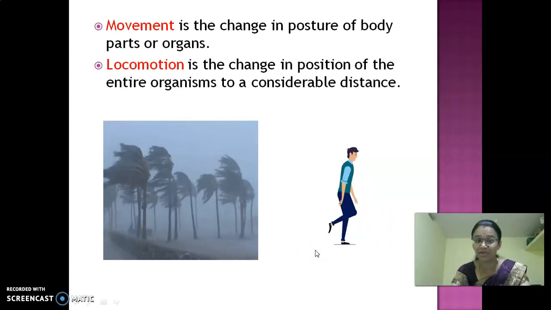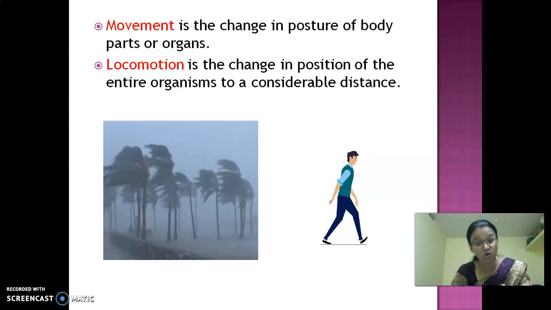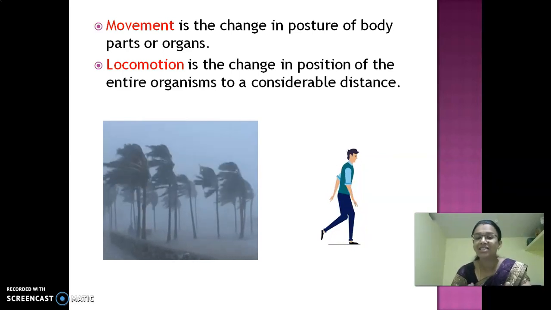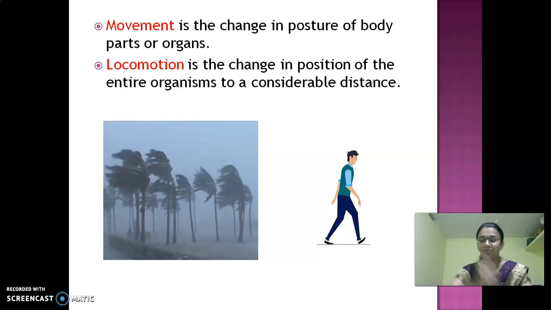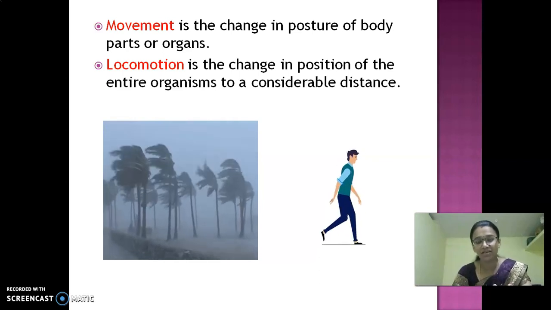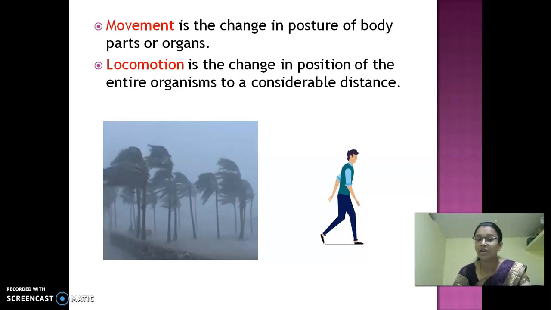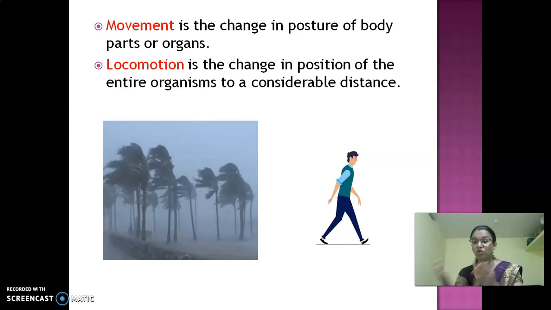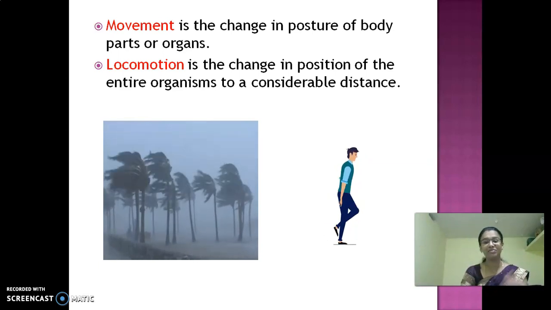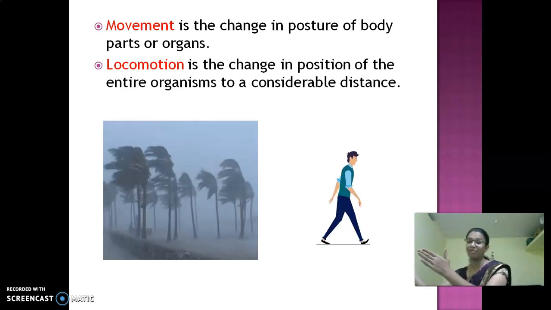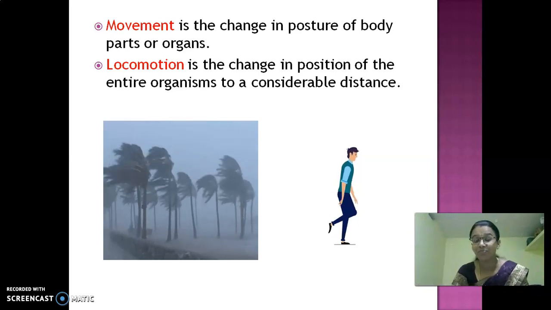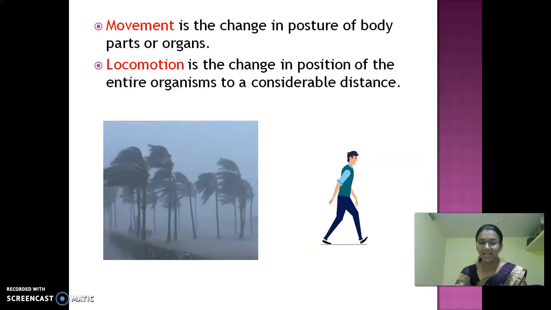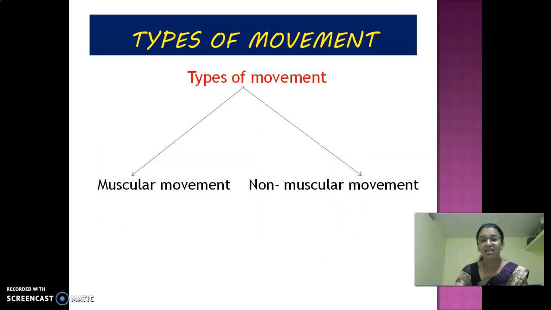What is the difference between movement and locomotion? The change in position is called movement, and the change in position of the entire organism is locomotion. I am sitting here, then I am moving to some other place. This is called locomotion. Clear, children?